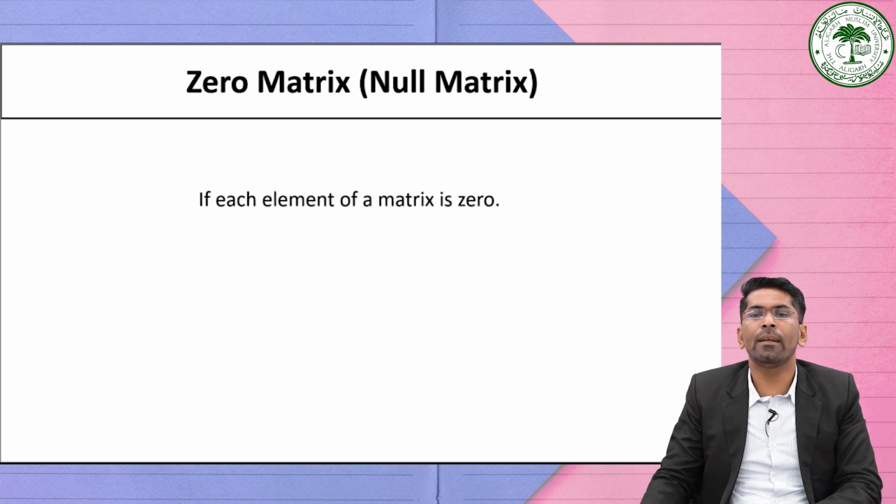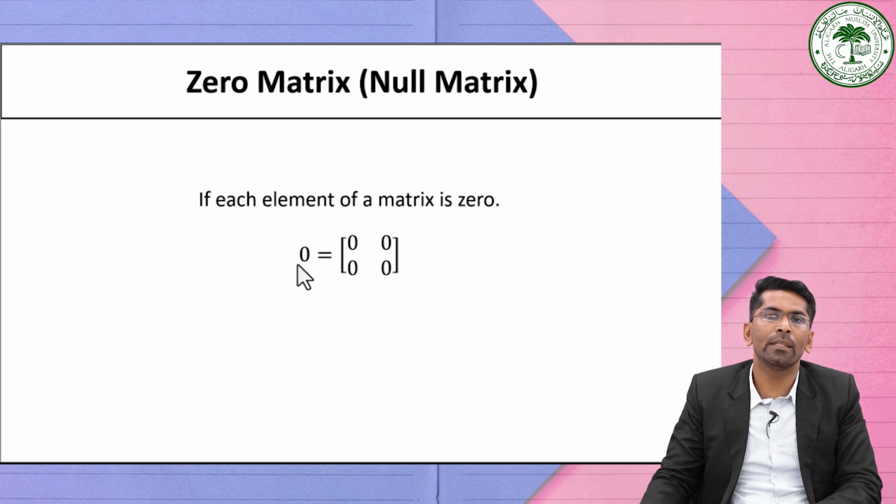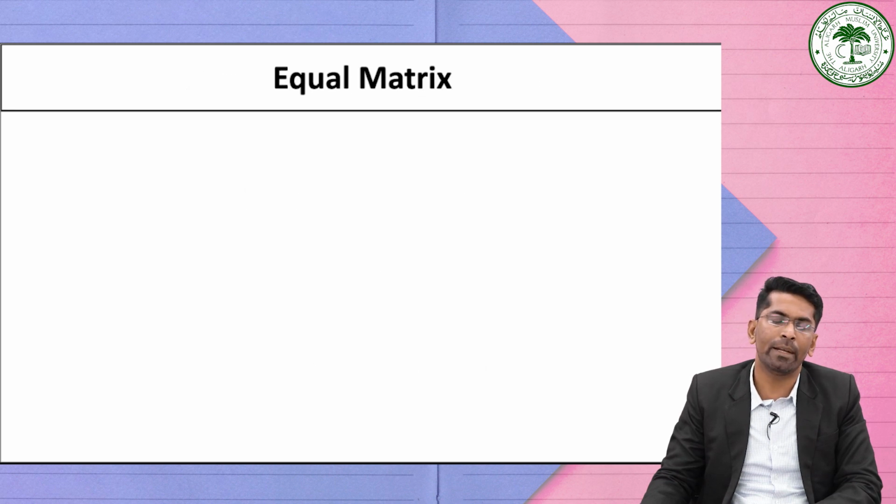Consider another type of matrix, which is known as a zero matrix or null matrix. If in a matrix all the elements are 0, then it is called a zero matrix, and it is generally denoted by 0, which is equal to 0 0 0 0. It is a 2 by 2 matrix, but all the elements here are equal to 0. This is a 3 by 3 matrix. Here also, all the elements are 0. So such a type of matrix is generally known as a zero matrix.